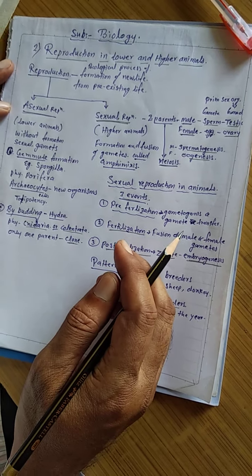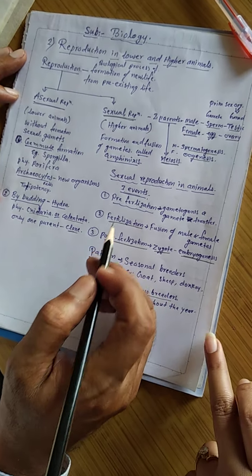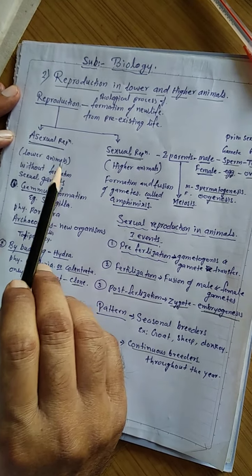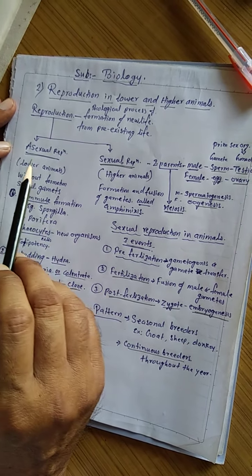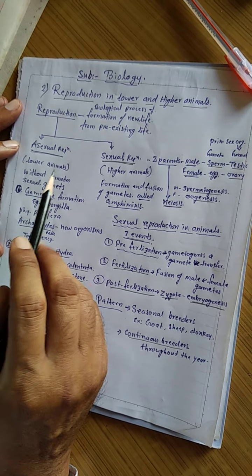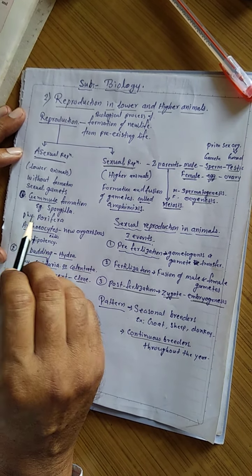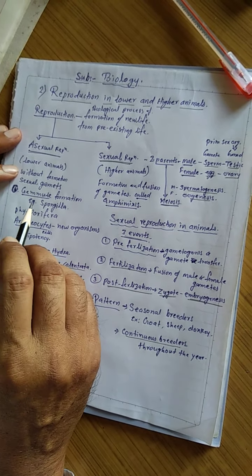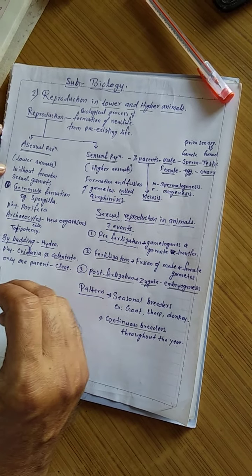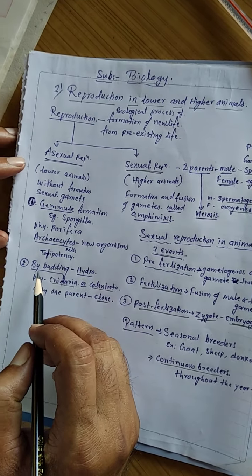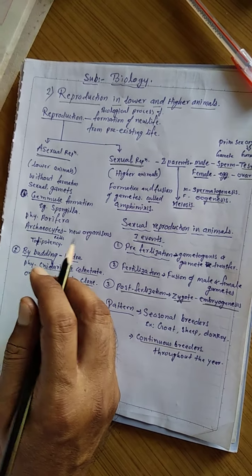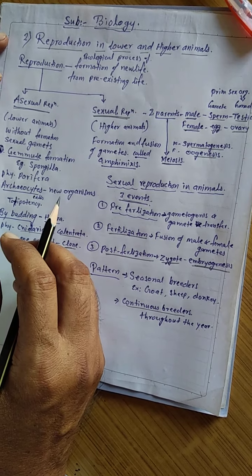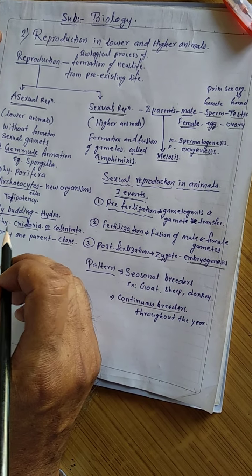Now last, how questions will be created in the exam. Directly, what is reproduction. Next, describe asexual reproduction, or a diagram of gemmule formation, or describe the budding type of reproduction. You have to refer to the textbook diagrams and draw the diagrams with labels.